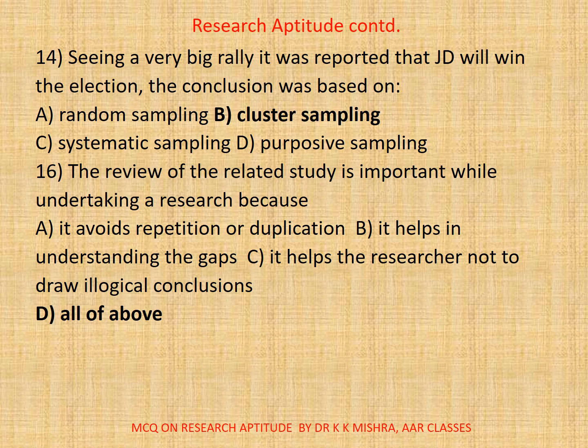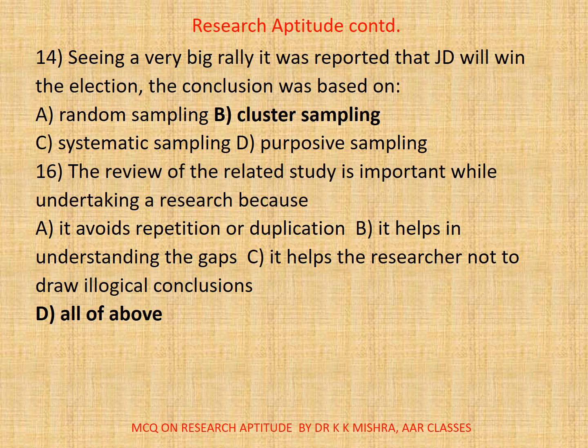Seeing a very big rally, it was reported that JD will win the election. The conclusion was based on, correct option is B, cluster sampling. The review of the related study is important while undertaking a research because A. It avoids repetition or duplication. B. It helps in understanding the gaps. C. It helps the researcher not to draw illogical conclusions. D. All. Here correct option is D.